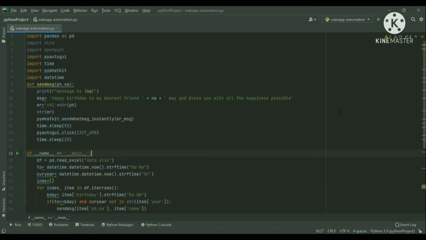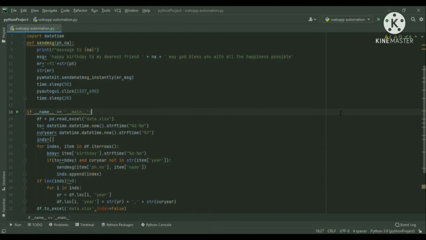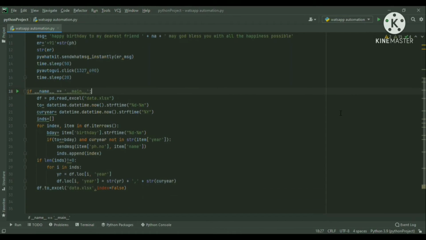Next we take another variable called to, in which we will be storing our current date time in the format of date-month, and the strftime function helps us slice out the date time in our desired format. Next, we take another variable called current_year, and in it we again take our current date time with the strftime function, which helps us slice out only the current year, in the format of percentage Y. So the current year, whatever it is, in our case 2021, gets stored in the variable current_year. Next, we take an array called indices, which is a blank array at first.